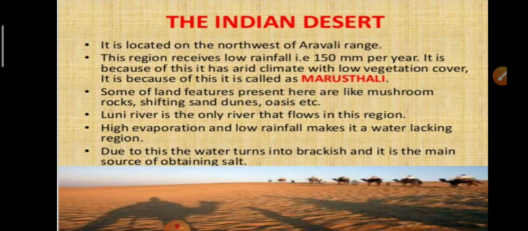Barkhans cover the desert area. Barkhans are crescent-shaped sand dunes that cover a larger area, but longitudinal dunes become more prominent near the Indo-Pakistan boundary. So this is all about the Indian desert.